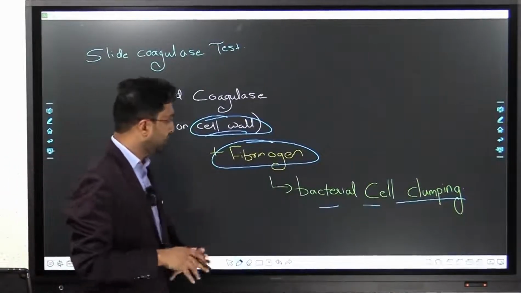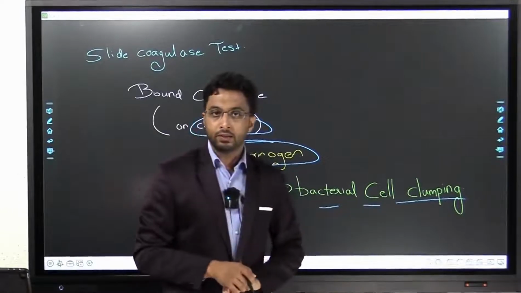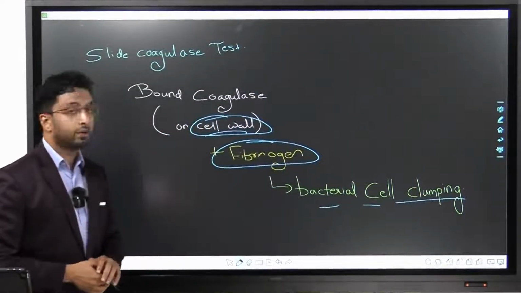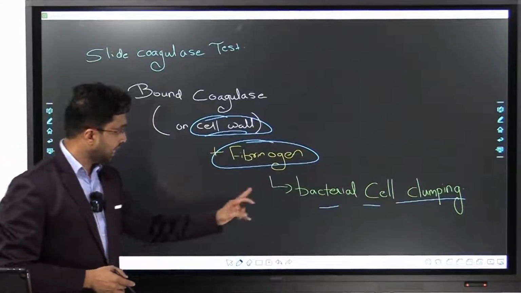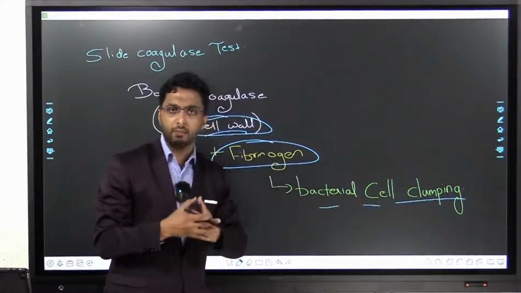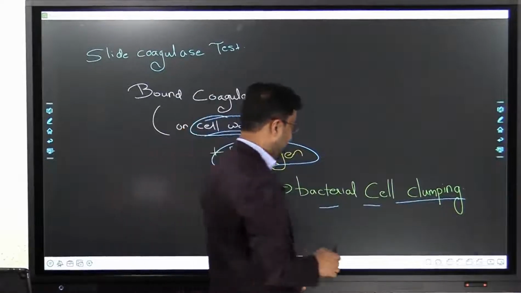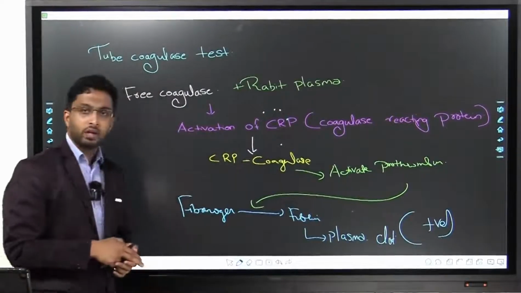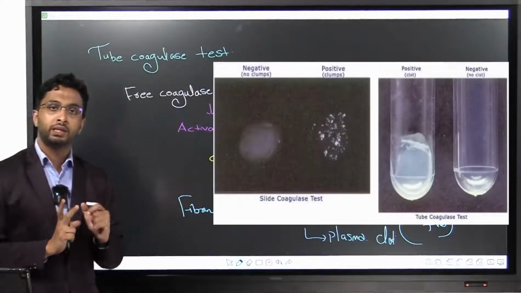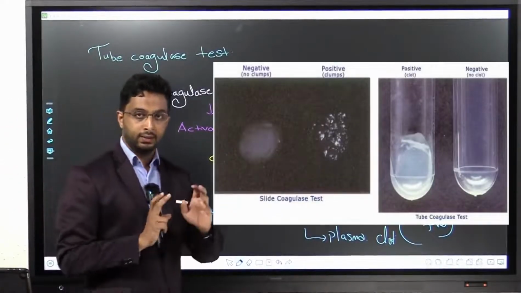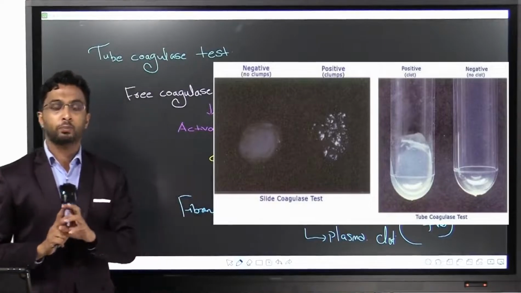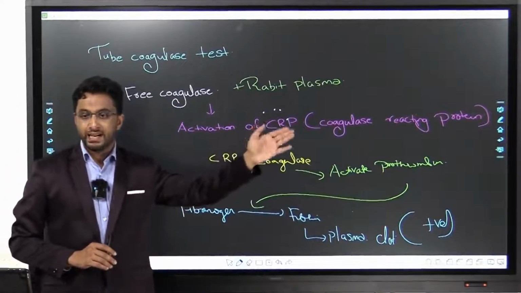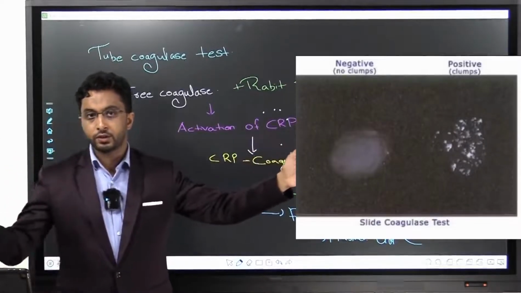The key here is there is no involvement of CRP, and the type of reaction is different. This is bacterial clumping formation, and here it is clot formation. Now on your screen you can see the two different types of coagulase tests, and coagulase positivity and negativity. On my left side you can see the slide coagulase test, on my right side you can see the tube coagulase test.